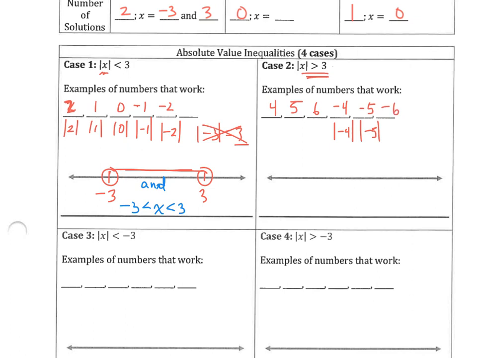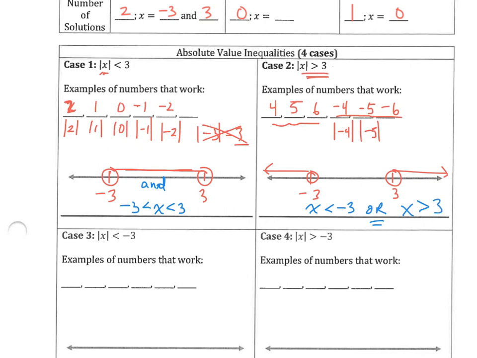Same with -6. So now we have the situation where we want numbers that are greater than 3. Remember, we can't use 3 because it wouldn't be greater than 3. And then we want numbers that are less than -3, like -4, -5, and -6. So now we're going to go this way. So that means that x can be less than -3, or, notice it's an or because the arrows are going away from each other, x is greater than 3.